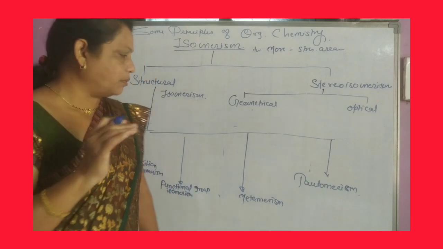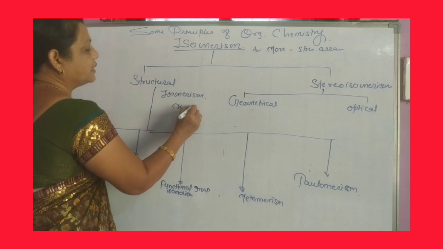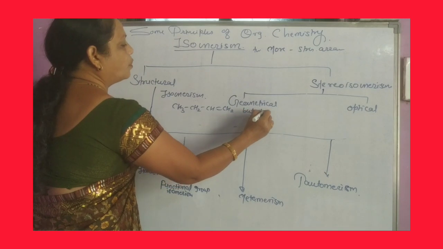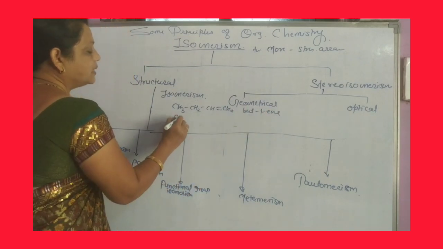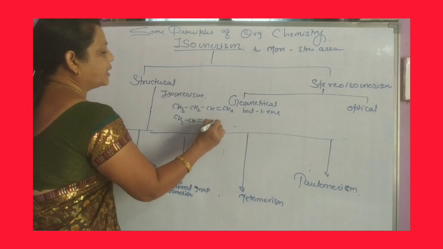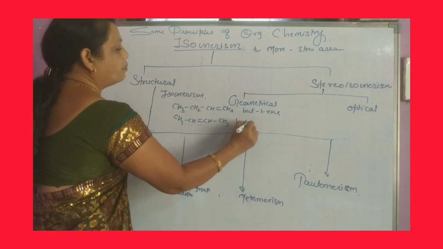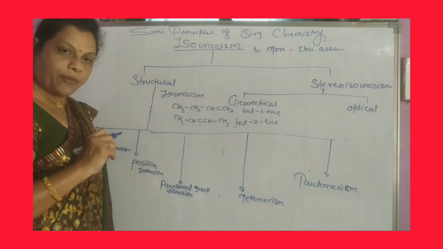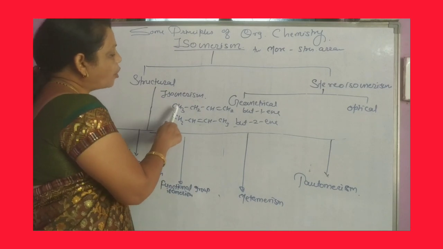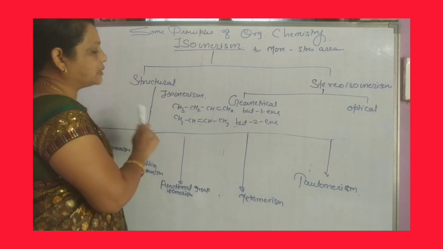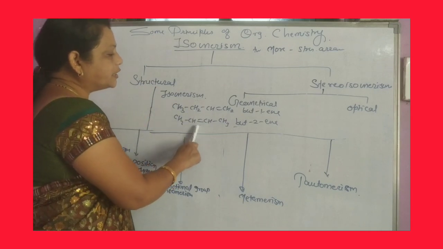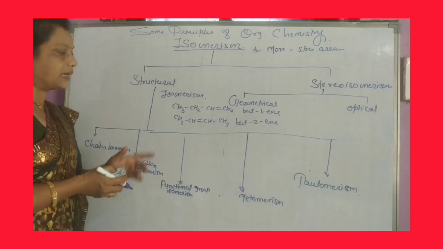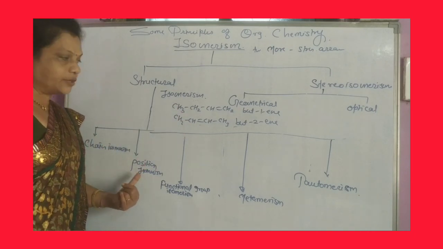For example, CH3CH2CH=CH2 is called but-1-ene, and CH3CH=CHCH3 is called but-2-ene. They have the same molecular formula and the same functional group, the double bond of an alkene, but the position of the functional group is different. These are called position isomers, and the phenomenon is called position isomerism.